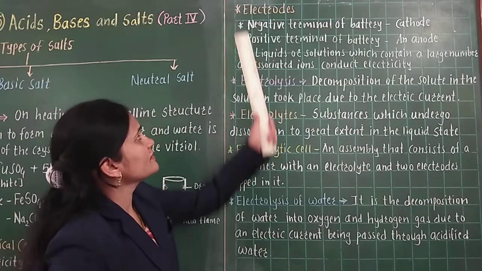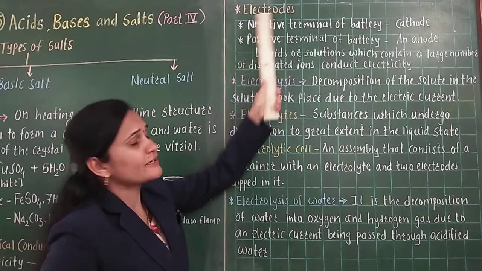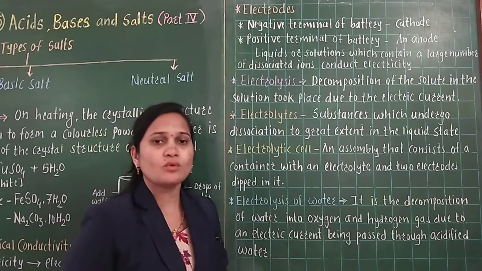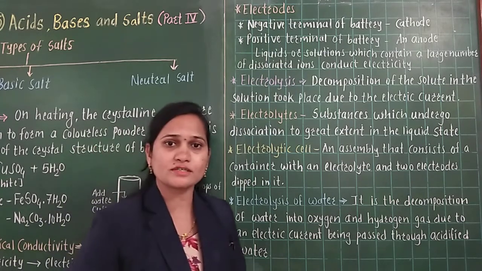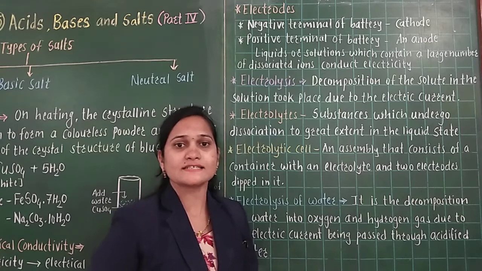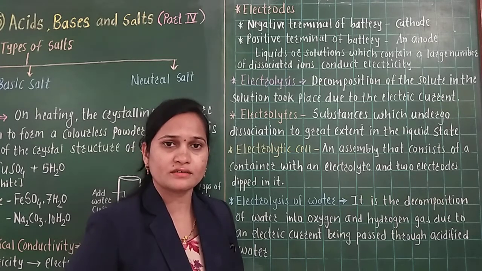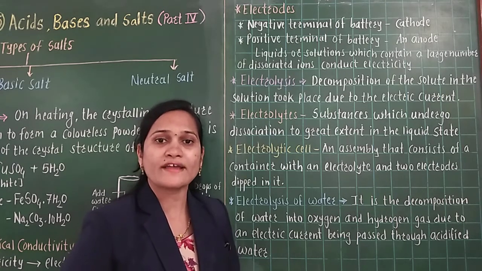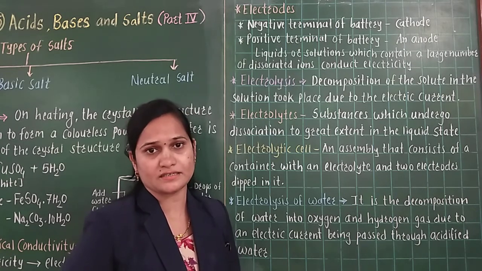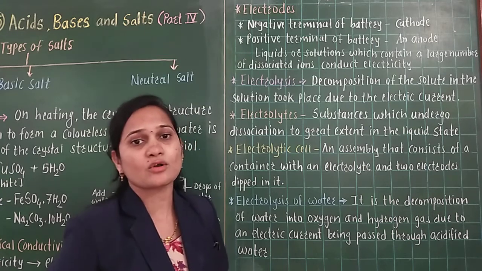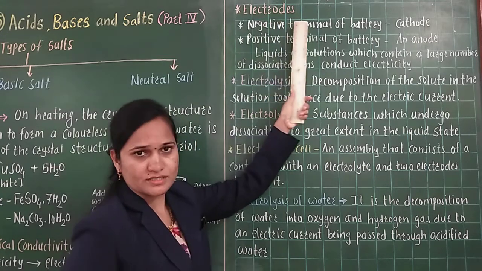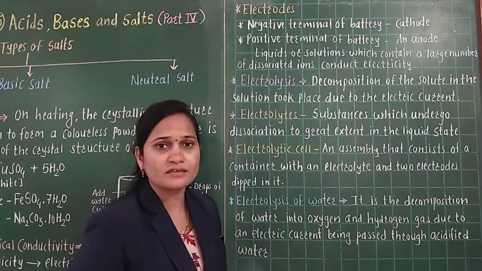Now we will see the information related to the electrodes. What is the meaning of electrodes? In an electrical circuit, when there is a liquid or a solution, two rods, two plates or two wires are immersed in it, and these are called electrodes. Understood, everyone?